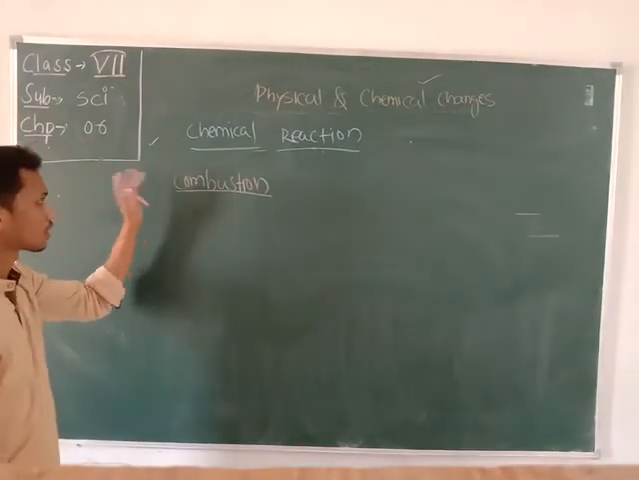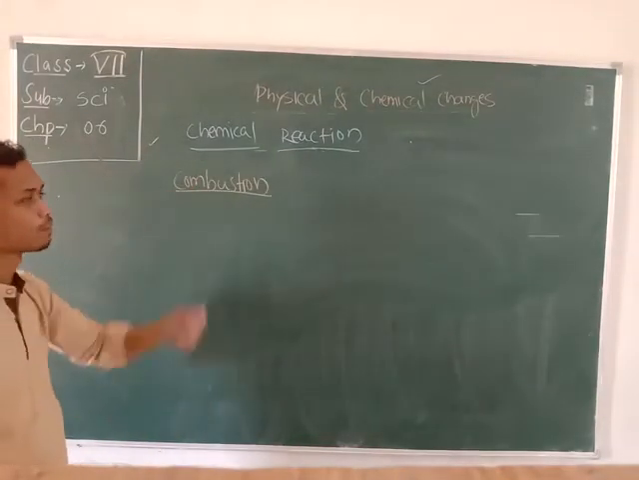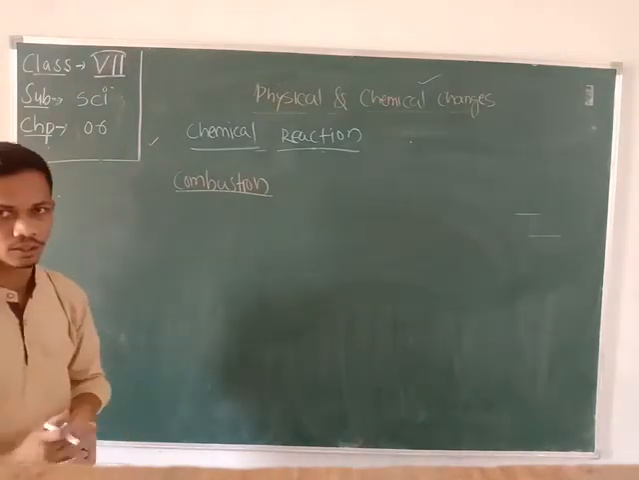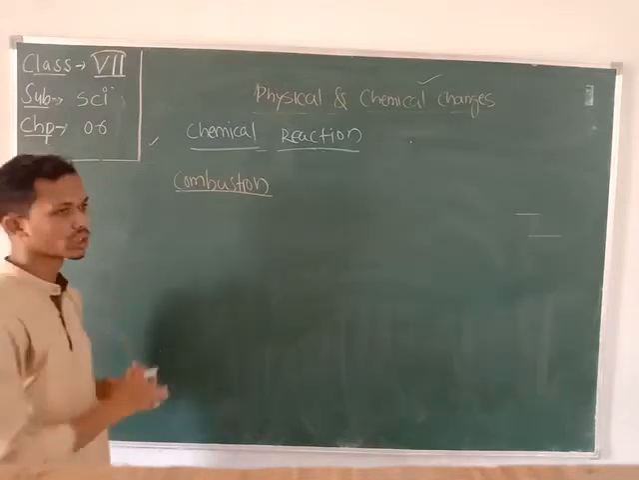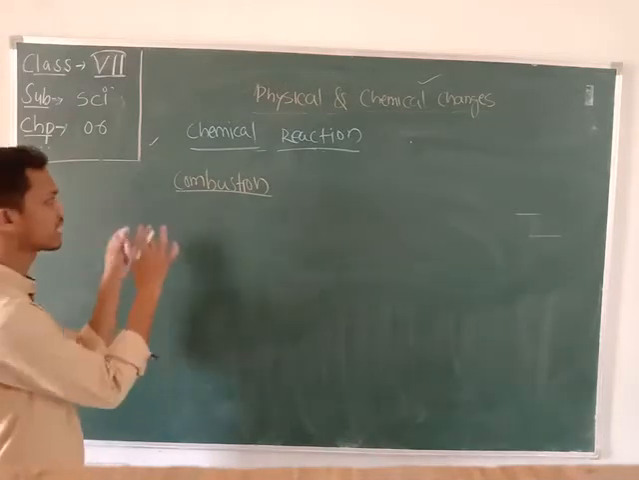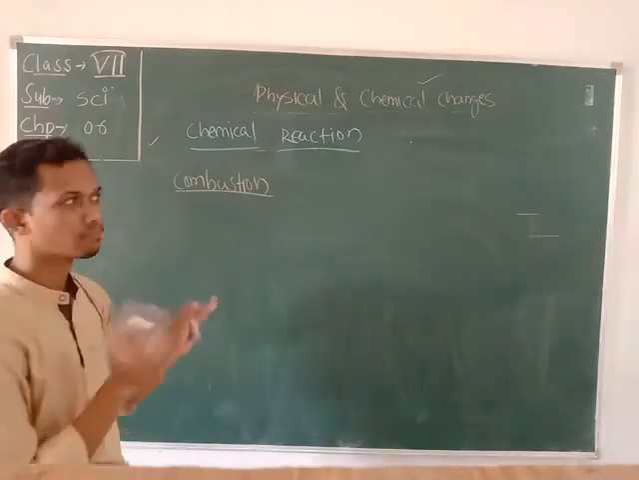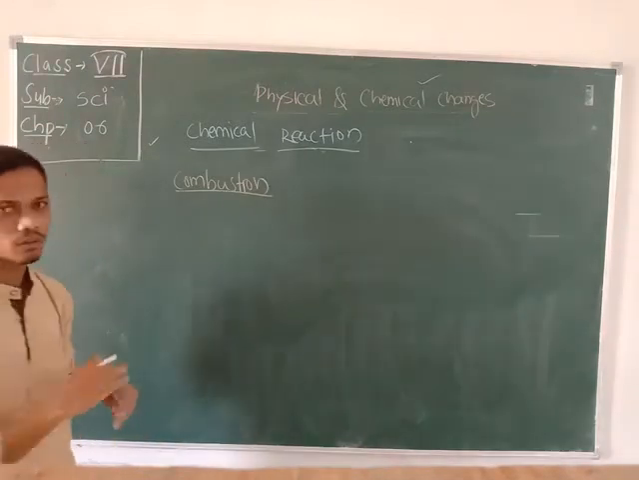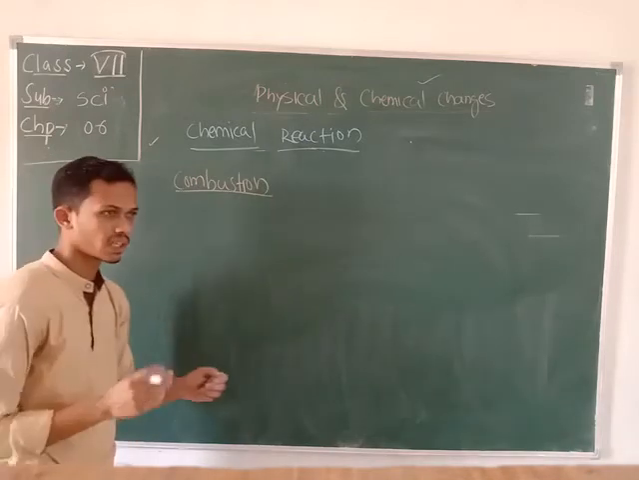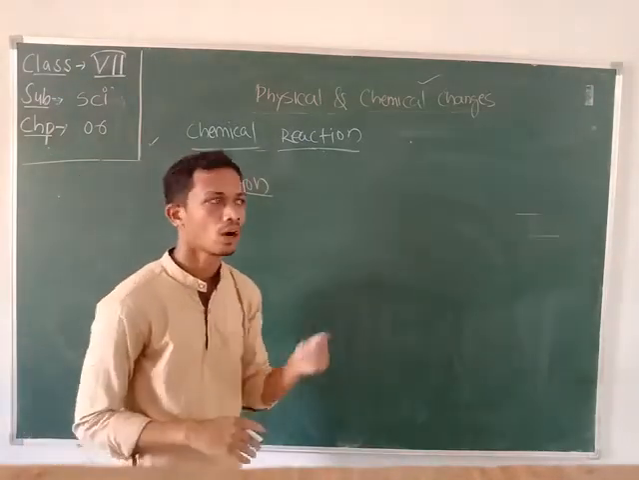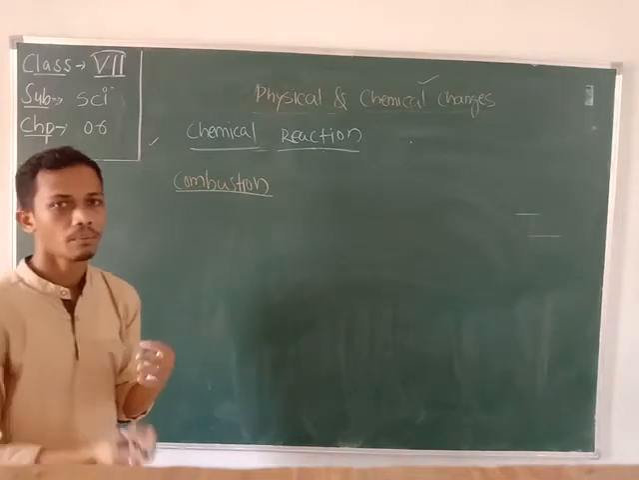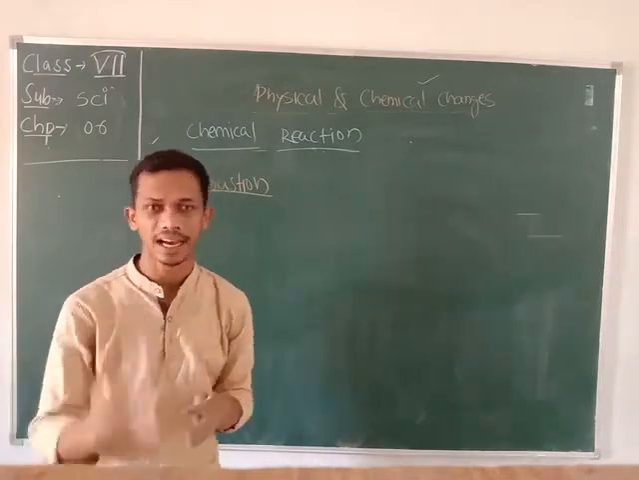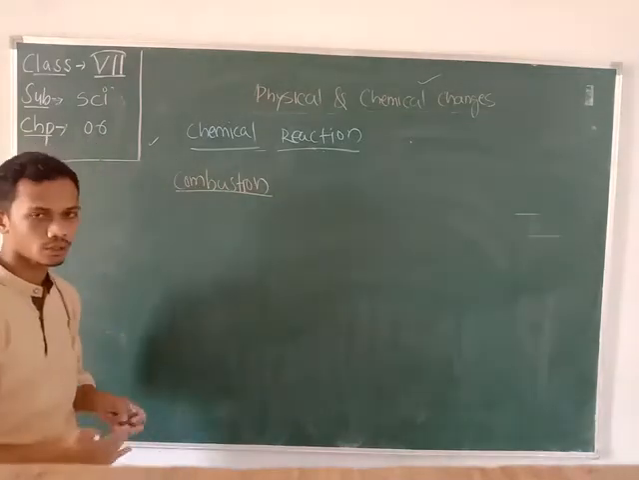Here combustion is one type of chemical reaction. We are going to discuss combustion. What happens in the process of combustion? The normal sense of combustion is burning. The simple meaning of combustion is burning. Students, how does burning happen? Whenever some burnable or combustible substance comes into contact with oxygen and produces heat and light, the process is called combustion.